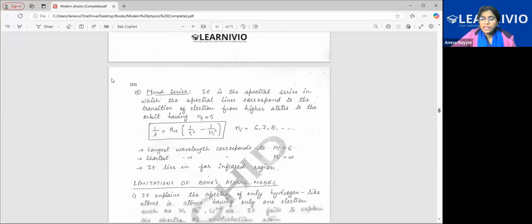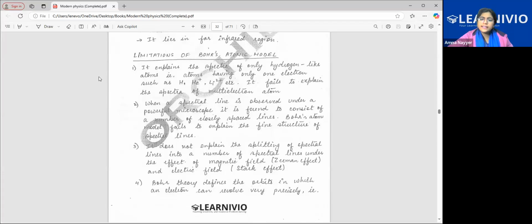Now, Bohr also had certain limitations. Firstly, he just took hydrogen and then drew all these conclusions. So that was incorrect. What about lithium, helium, any multi-electron species? So it explains the spectra of only hydrogen-like atoms, that is, atoms having only one electron. It fails to explain the spectra of multi-electron atoms.